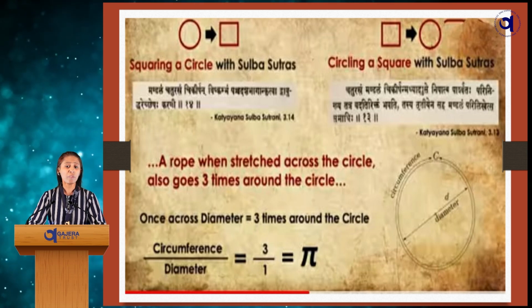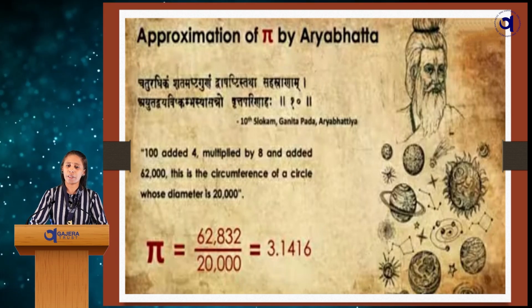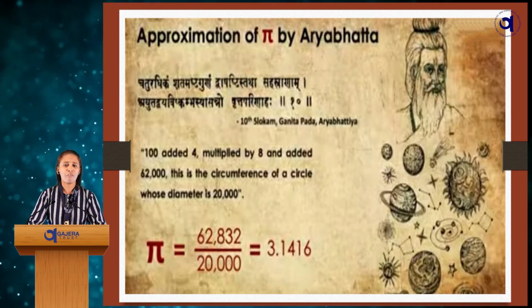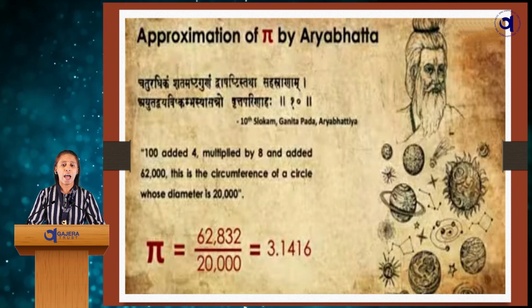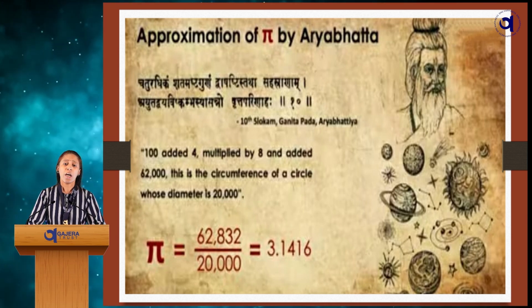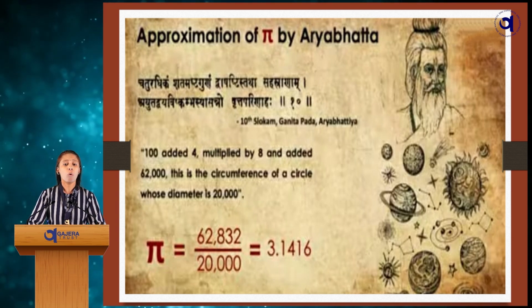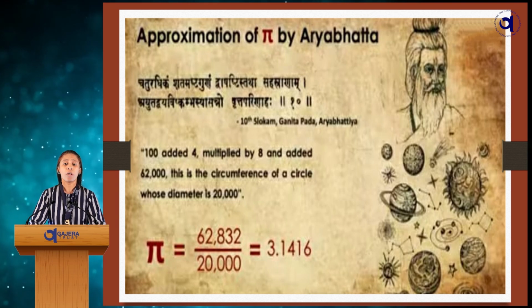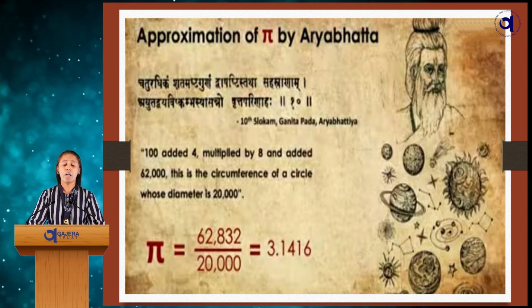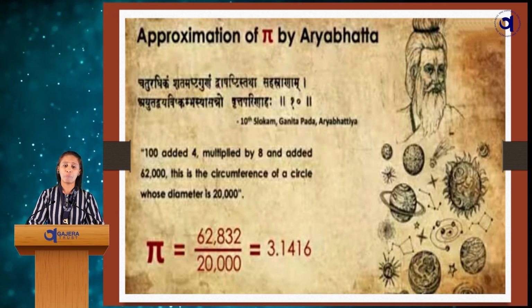Coming to the next part, Aryabhatta, the famous astronomer and mathematician of the 6th century. He gave the approximate value of pi. He is the one who gave the number of 365 days that Earth takes to go round the sun.